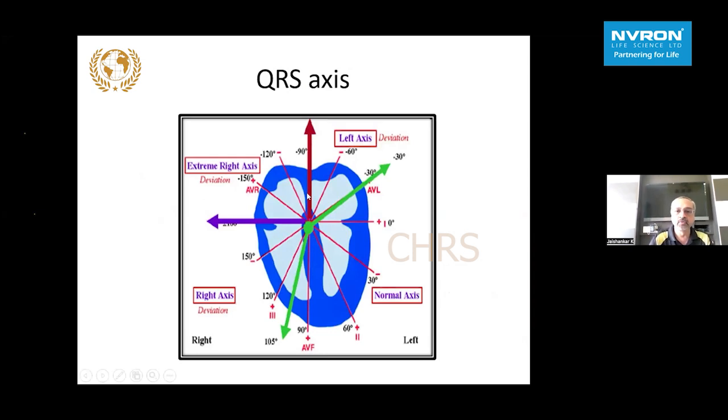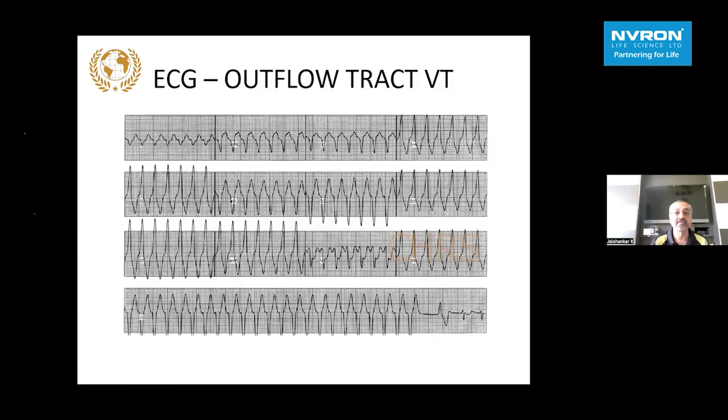So this zone has to be borne in mind, and the only lead which is oriented towards this zone is lead AVR. Normally the AVR, all of us are aware, has a predominantly negative P wave and negative QRS. The moment you start having a positive QRS in the lead AVR during tachycardia, it strongly favors a ventricular tachycardia as the cause.